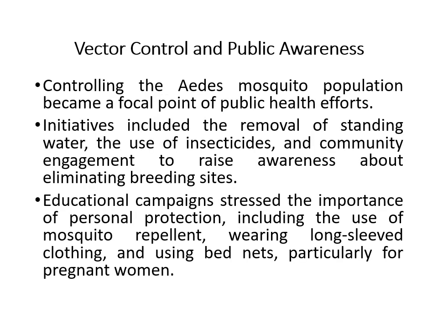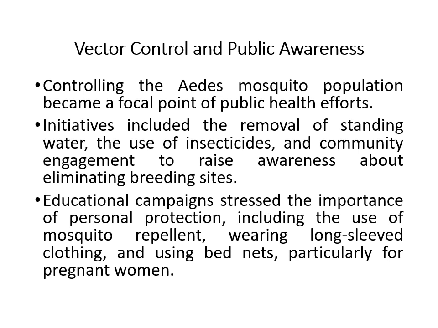Next, this is important: vector control and public awareness. This is another measure the Brazilian government took along with the World Health Organization. Controlling the Aedes mosquito population became a focal point of public health efforts. If any problem happens and the local authority and a global setup like the World Health Organization join hands together, we can manage things easily. One thing is that funding can be managed with the World Health Organization. At the same time, we can create awareness in the public, so the public can pick things up faster than the normal way.